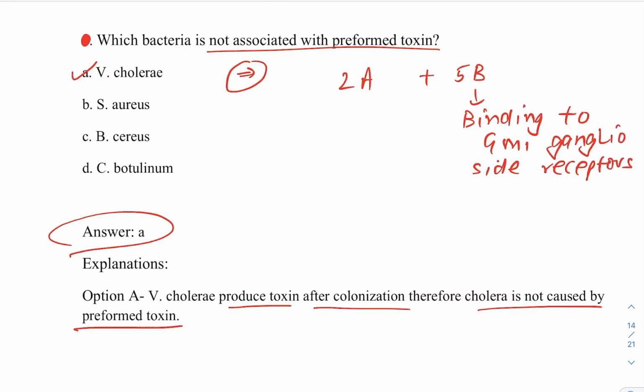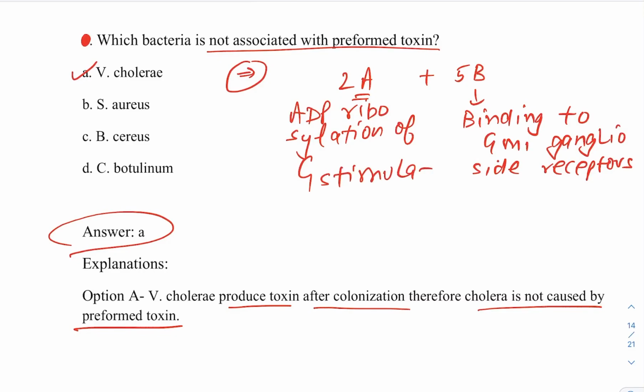After binding to this, what happens? ADP ribosylation of G stimulatory protein. This is also asked: which particular protein is involved, G stimulatory or G inhibitory? Here the answer is G stimulatory.